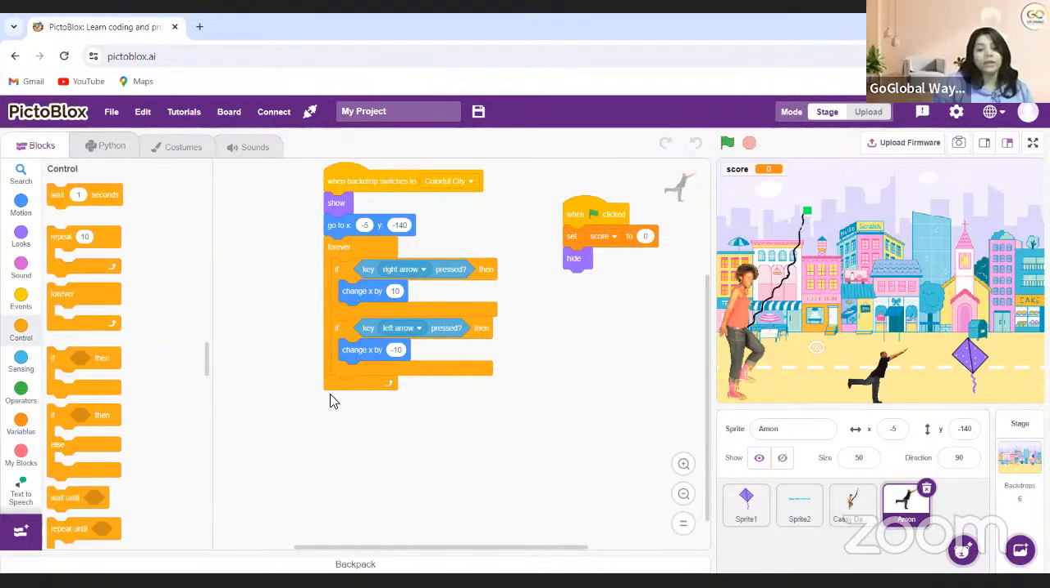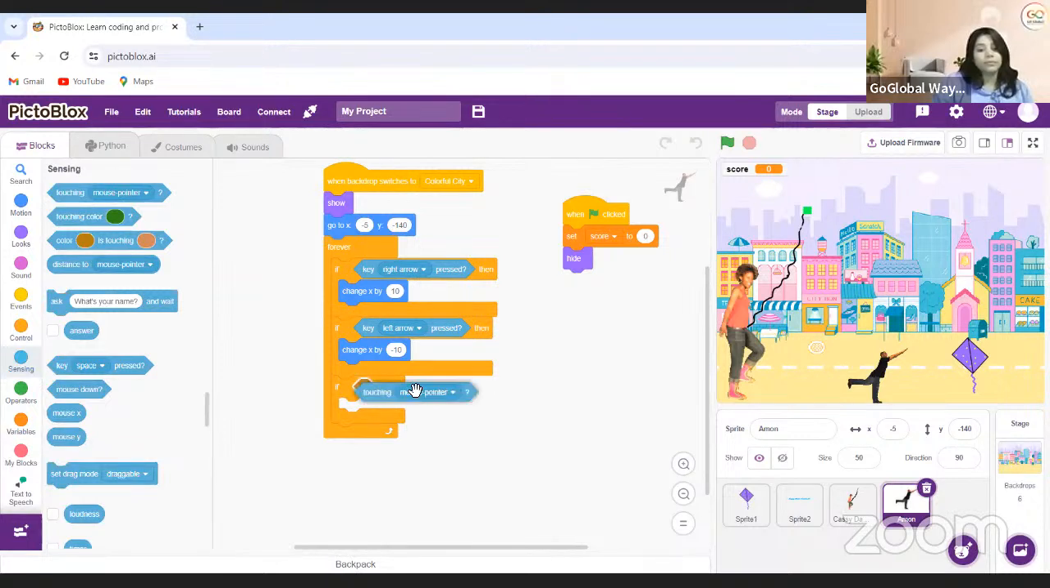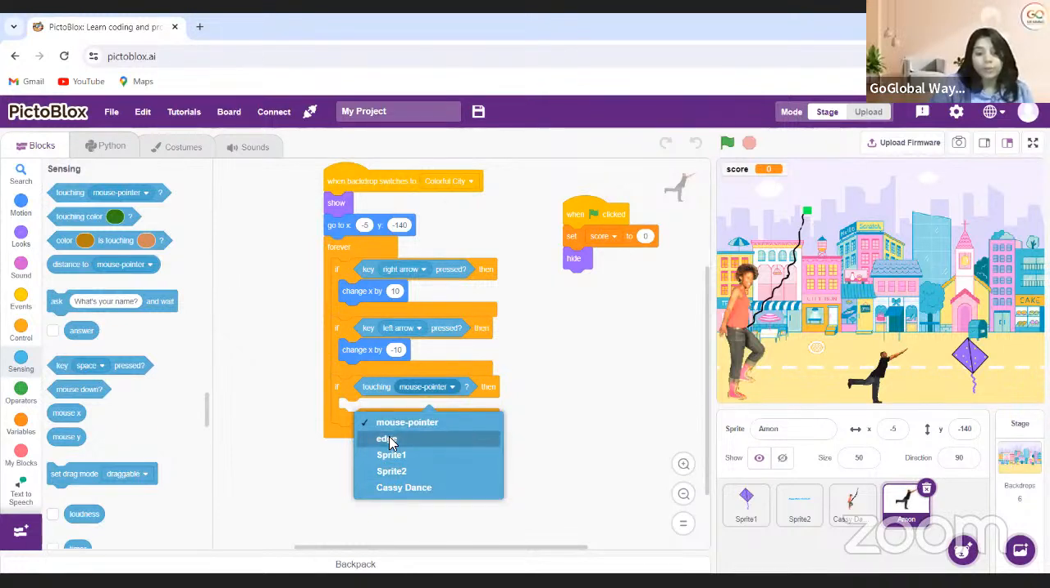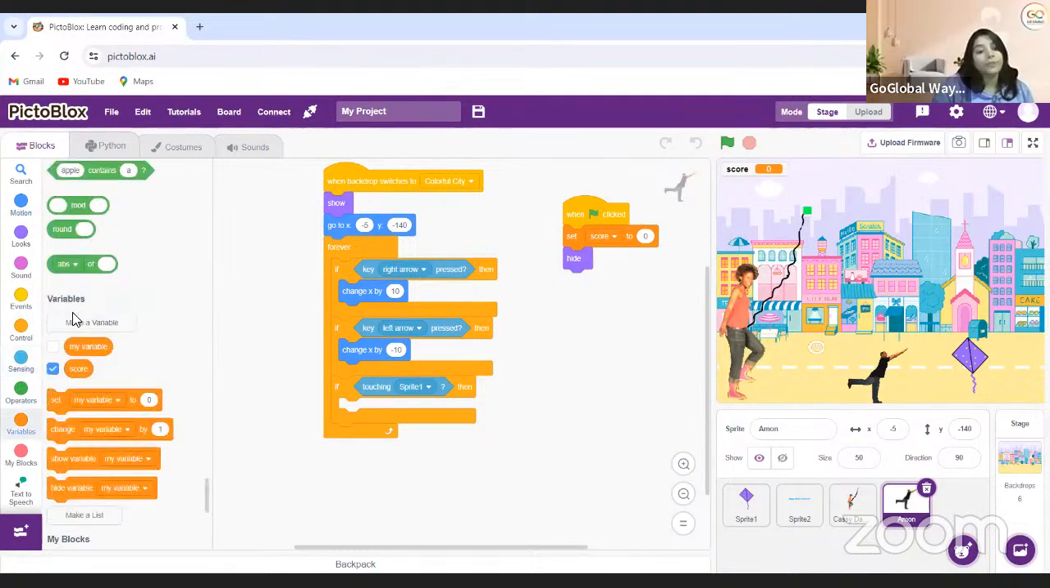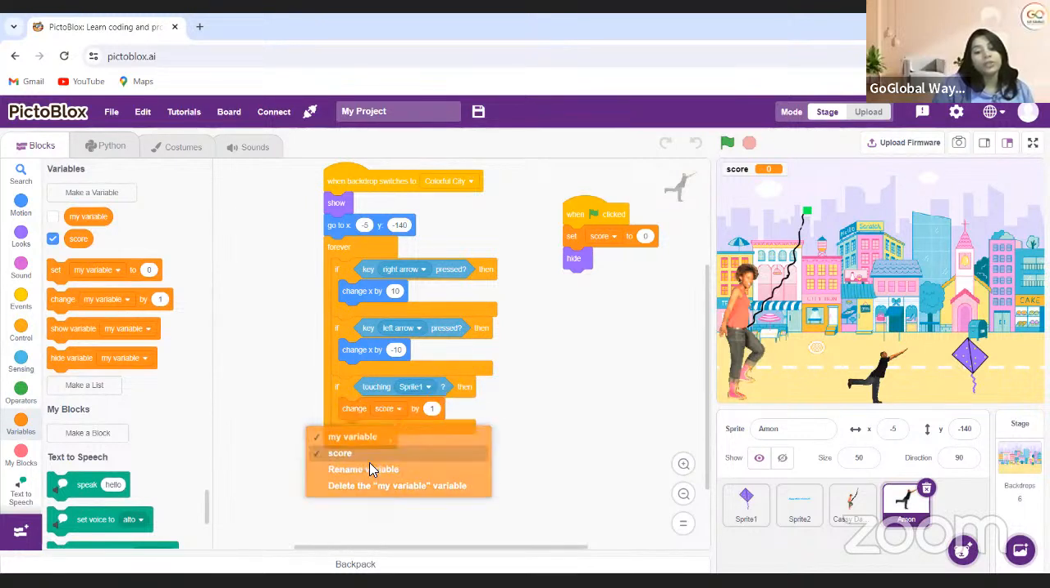I'm taking again a condition if touching this is M1. M1 is the person himself, so this is a sprite 1. The kite is a sprite 1. Okay? You can rename it over here. So if it is touching a kite, then what happens? The kite will hide and the score will change. So change my variable by 1, change score by 1, and kite should go over there.